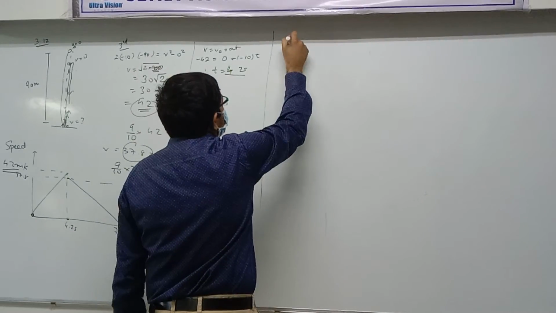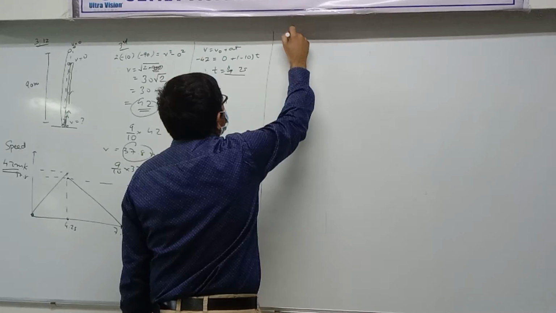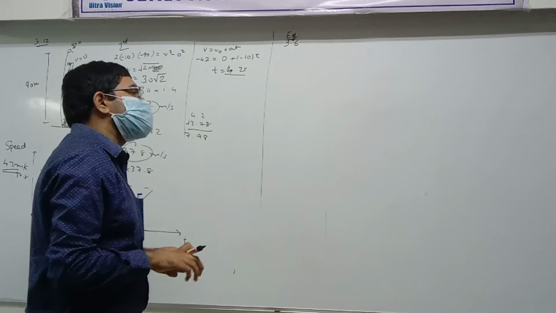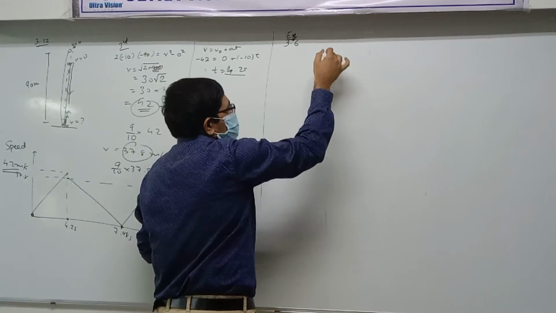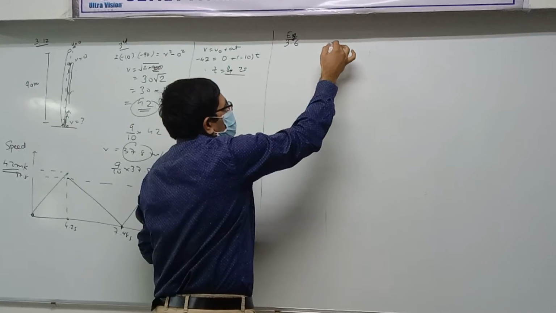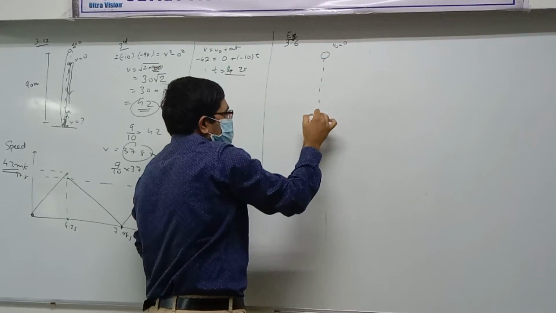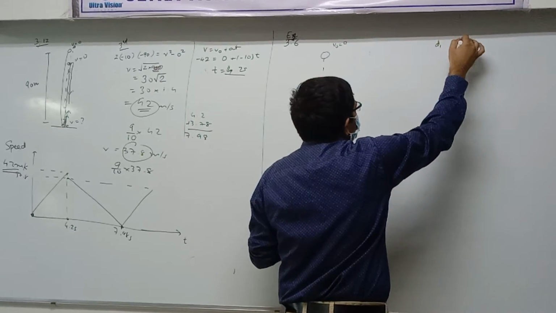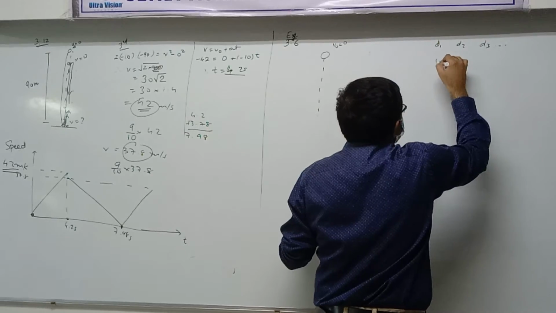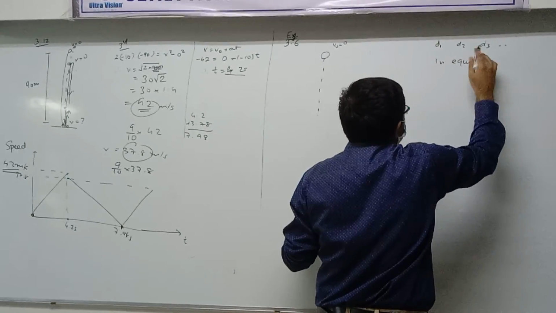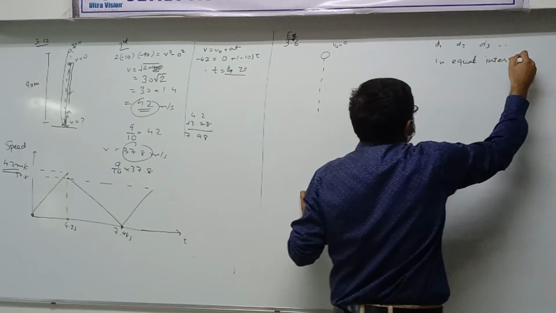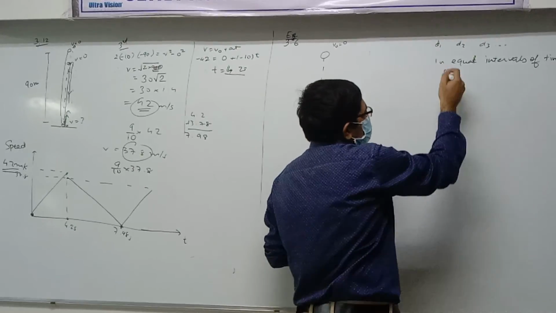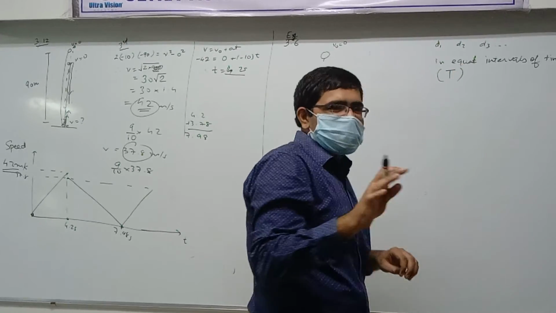Okay, question 3.2. Example 6 from chapter 3. The question is as follows. We drop some object and it falls. We have to show that if it travels distances, for example d1, d2, d3, in equal intervals of time, let's call that equal interval of time capital T, or you can also call it small t, it doesn't really matter.